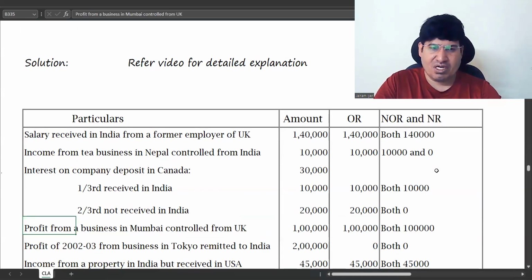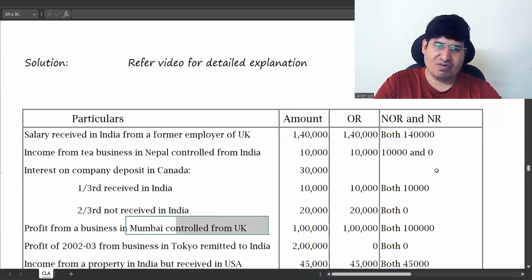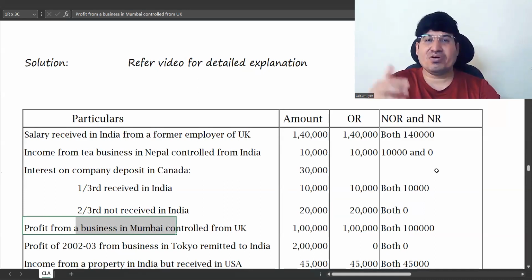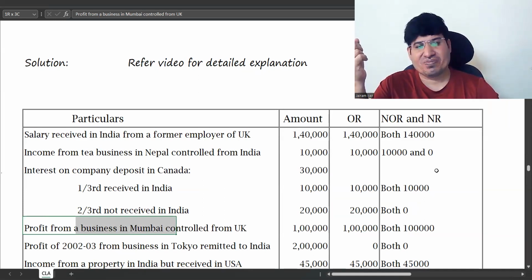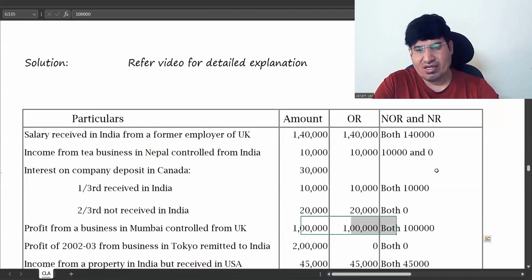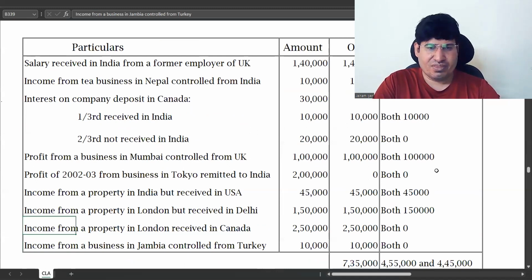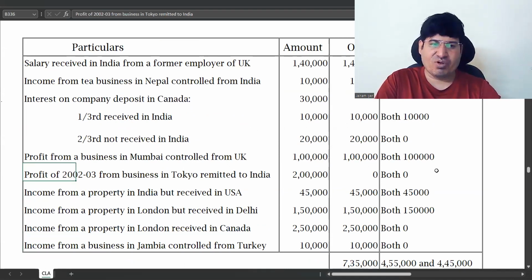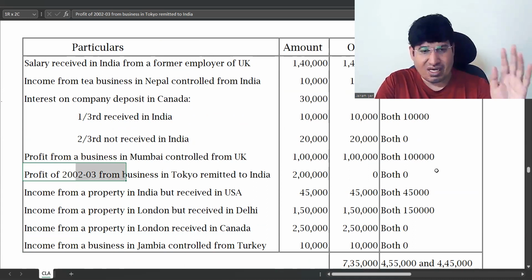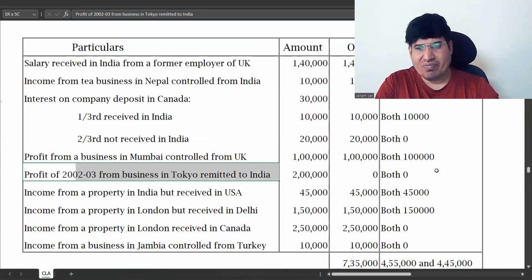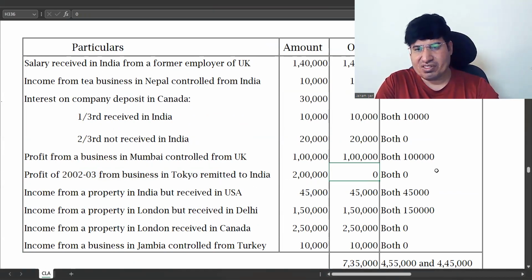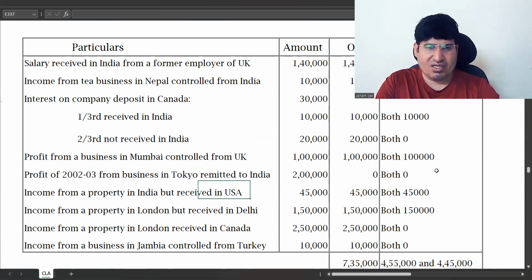Next is profit from business in Mumbai controlled from USA. Don't get confused seeing this controlled. It is profit from business in Mumbai. Business in Mumbai means you're using Indian territory. So that is accrued in India, taxable for all. Next is profit of 2002-3, some earlier year, from business in Tokyo, remitted. Remittance is not taxable for anyone. So 0, 0, 0.